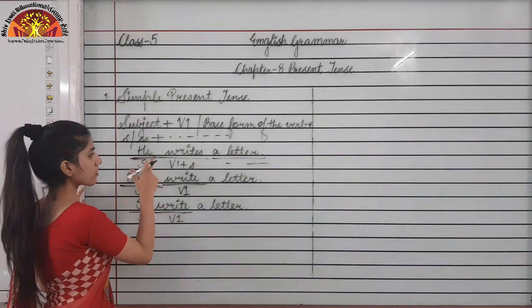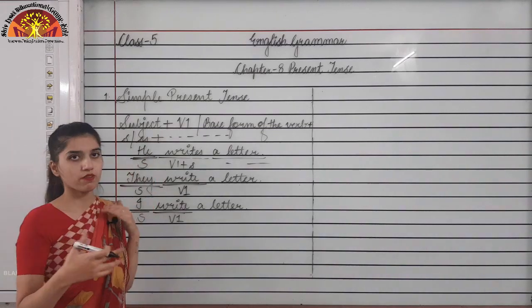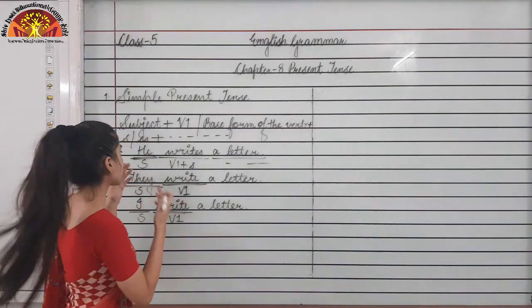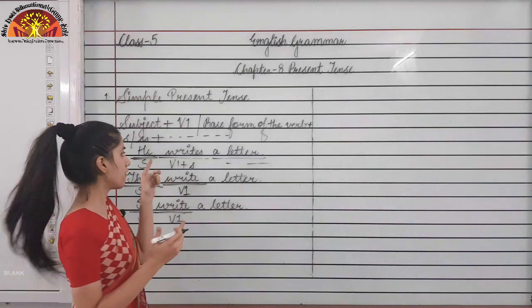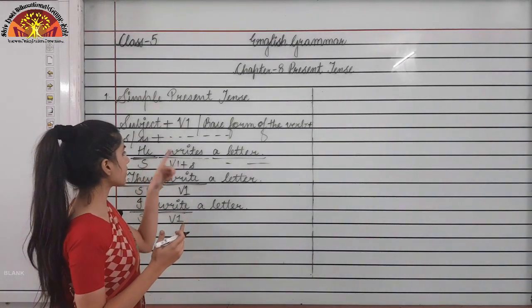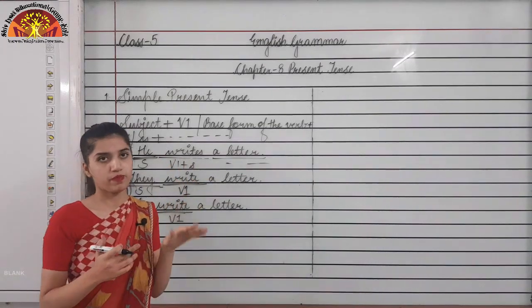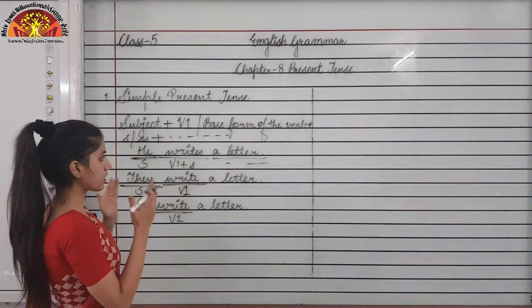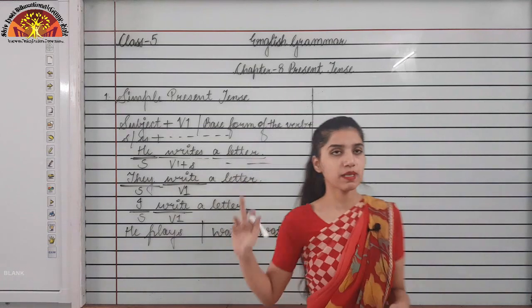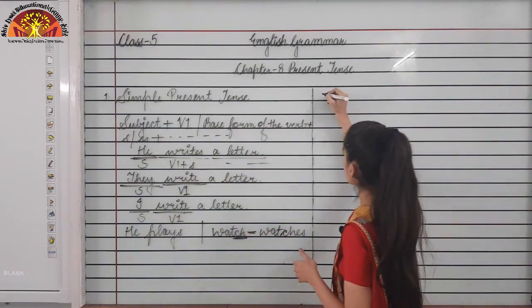But with the third person pronouns, like he, she, it, we will add s with the first form of the verb. So this is the structure, you need to remember this. Now we will be seeing the present continuous tense.